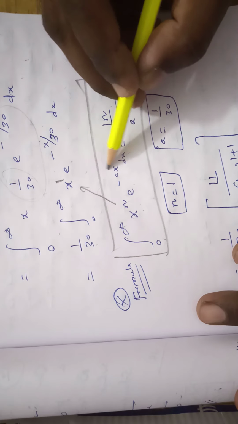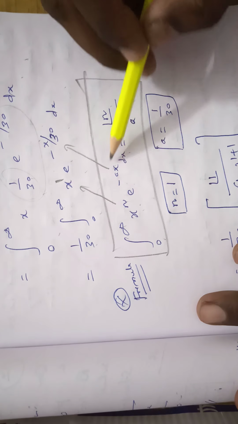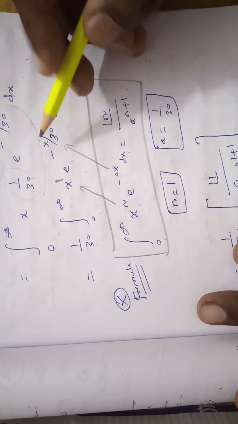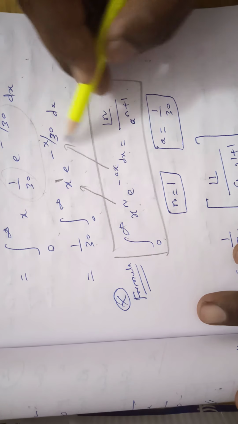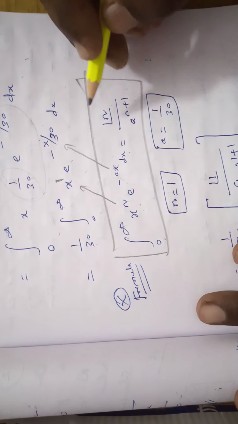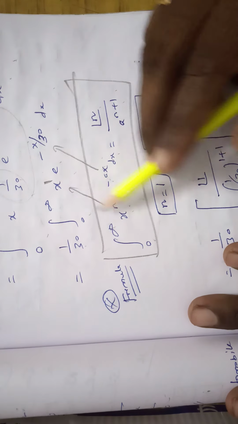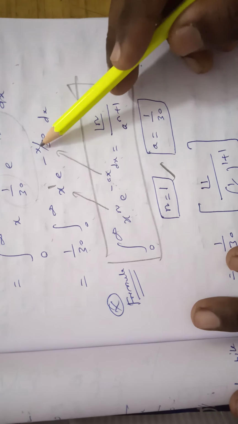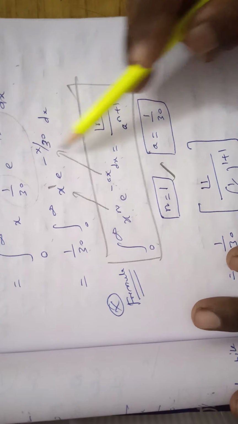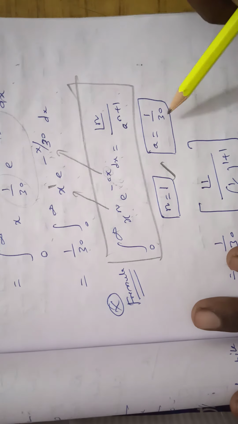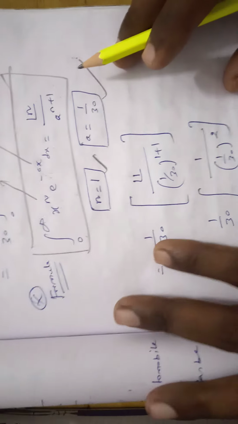Again, comparing e power minus ax with e power minus x by 30, the minus sign is already there, so a value is 1 by 30 and n value is 1.